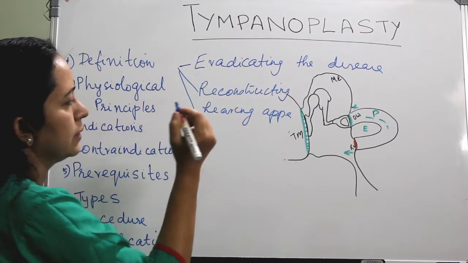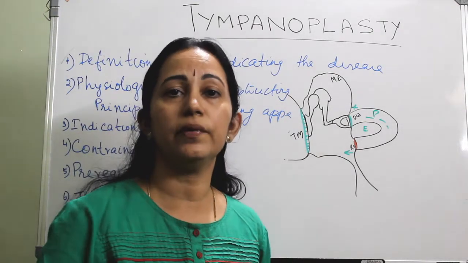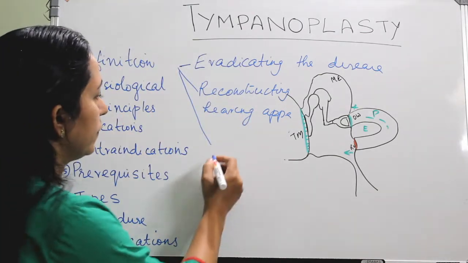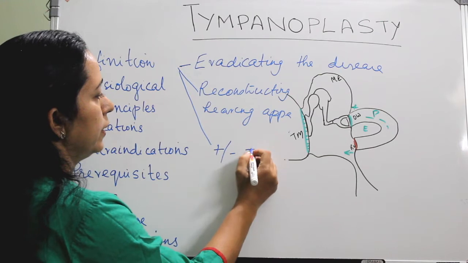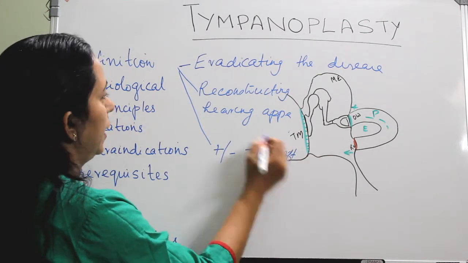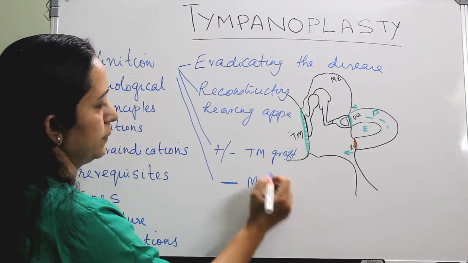And it is not a must that tympanoplasty should always include tympanic membrane grafting. So it can be with or without tympanic membrane repair, and with or without mastoid exploration.